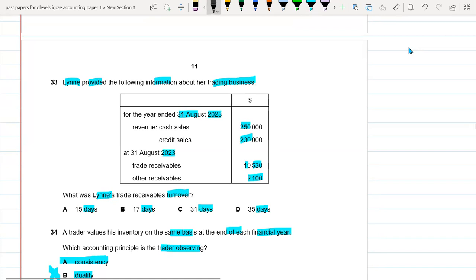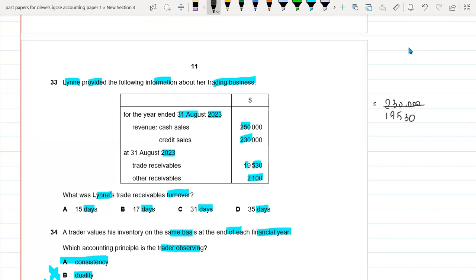So our credit sales are 230,000, and our trade receivable is 19,530. Other receivable is not part of trade receivable, that's why I'm not going to write it here. So for the average accounts, 19,530 is our trade receivable.